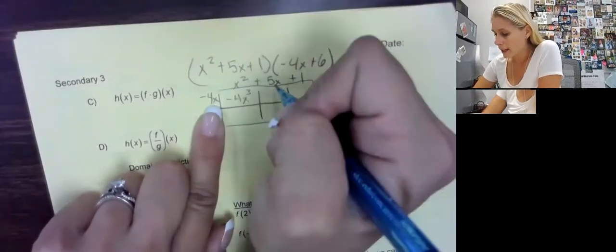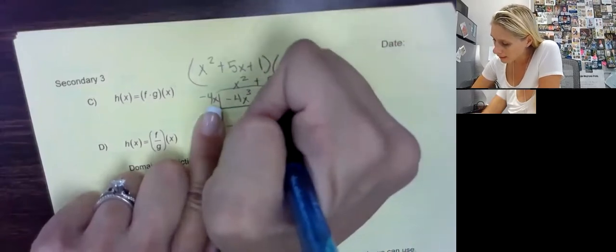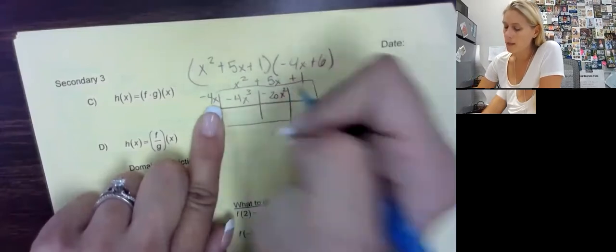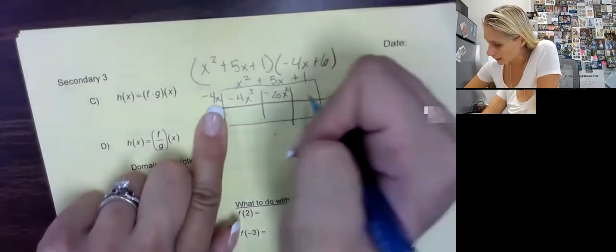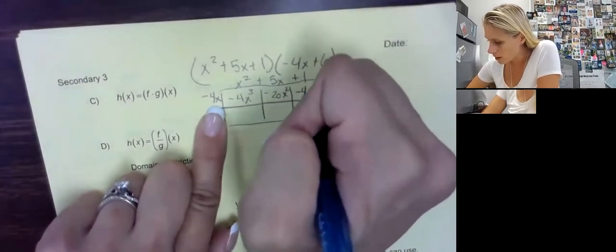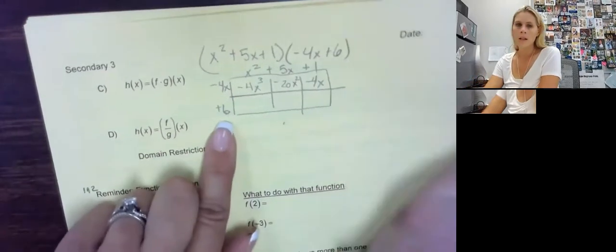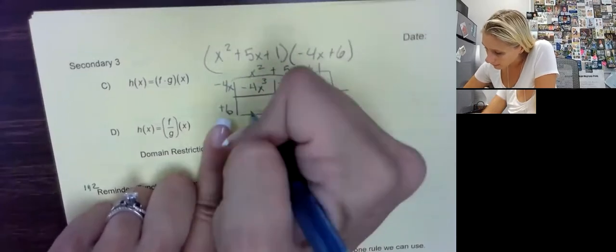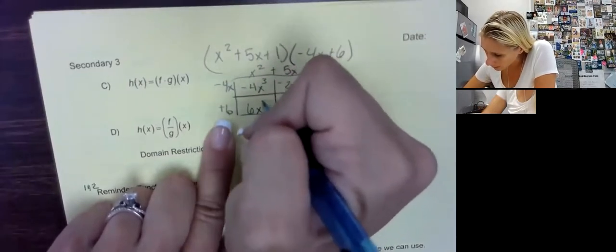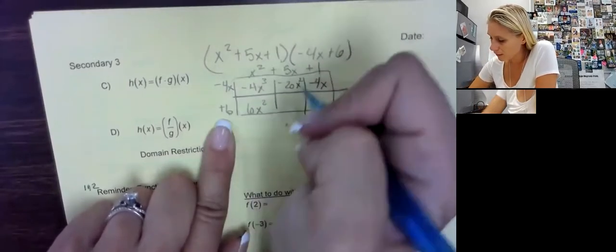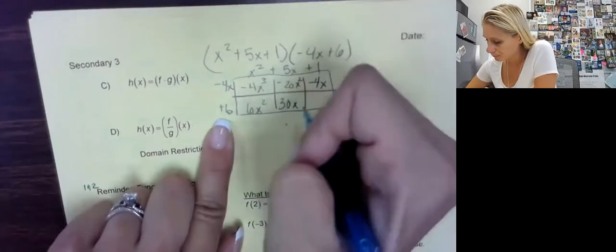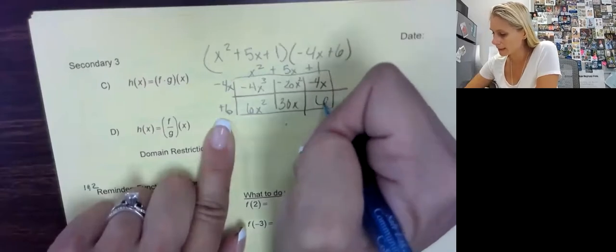Negative 4x times 5x is a negative 20x squared. And negative 4x times 1 is negative 4x. We go down to the bottom row. 6 times x squared is 6x squared. 6 times 5x is 30x. 6 times 1 is 6.